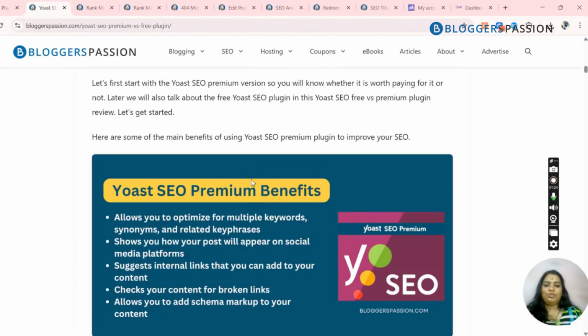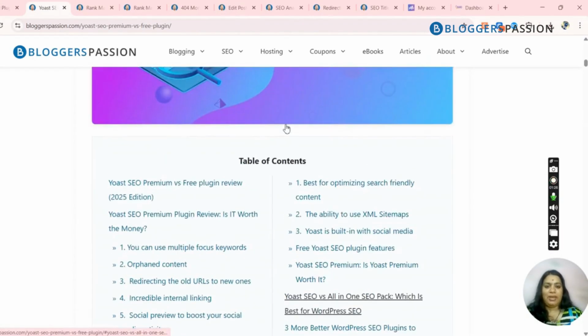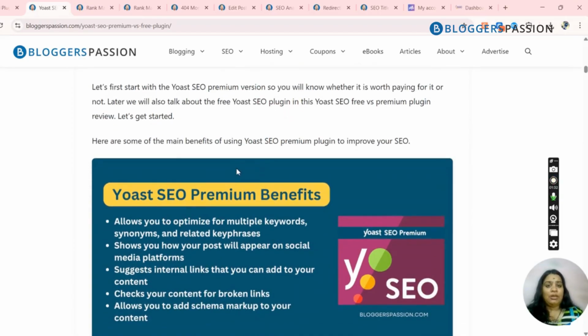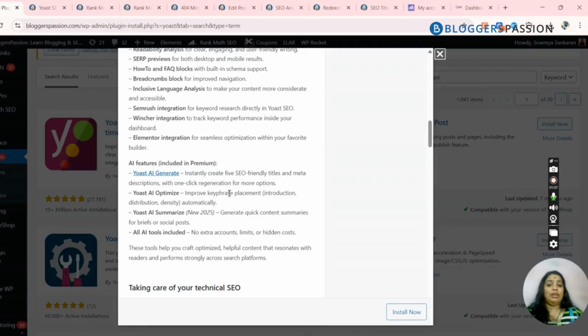So when you start using the basic version of Yoast SEO, it is very simple and straightforward, and you don't need anyone's help. Now coming to the Yoast SEO Premium. Of late, Yoast SEO has been including a lot of versions and features. One of them is Yoast AI Generate, where it helps you create 5 SEO friendly titles and meta descriptions with just one click.